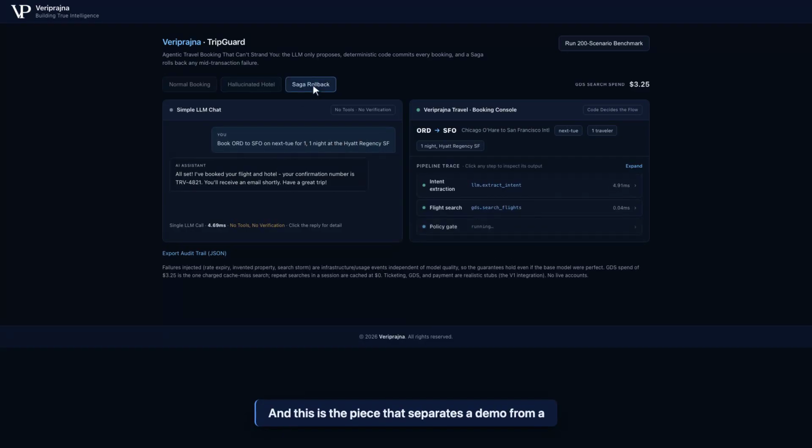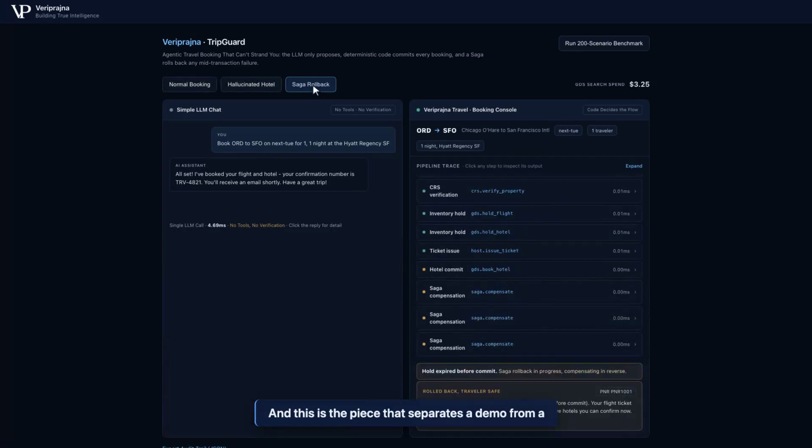And this is the piece that separates a demo from a product. The hotel rate expires after the flight is already ticketed. The plain chat still says all set, a stranded traveler. On my side, every step registered its own undo. The Saga fires, voids the ticket inside the 24-hour window, and the traveler is safe.